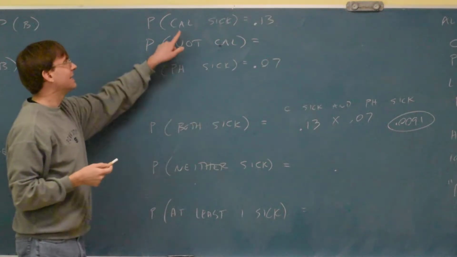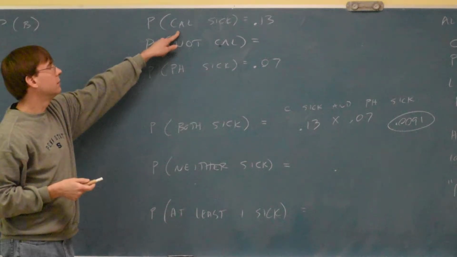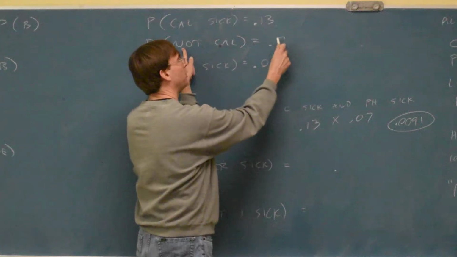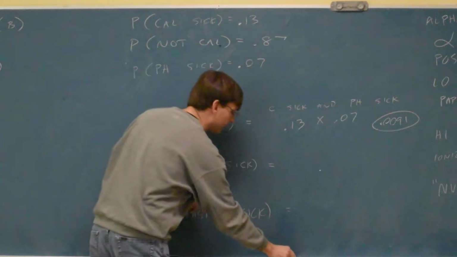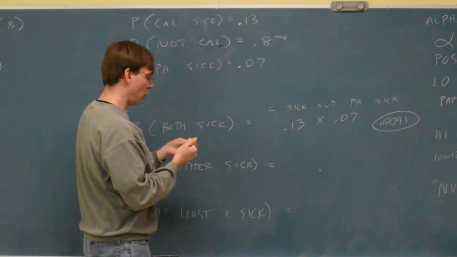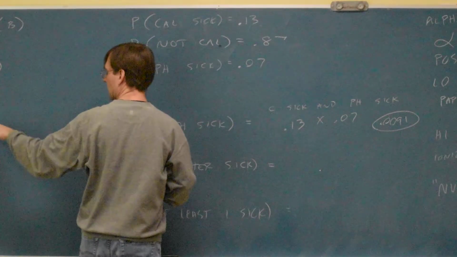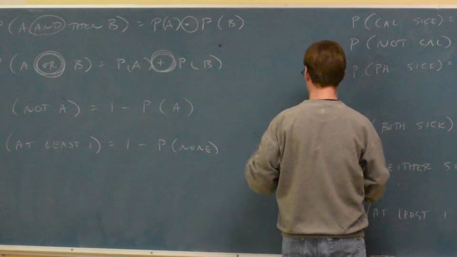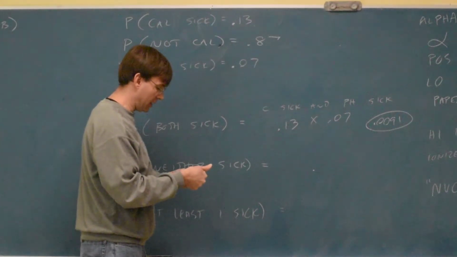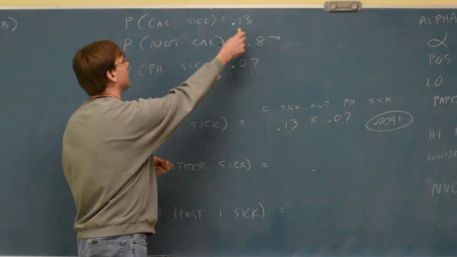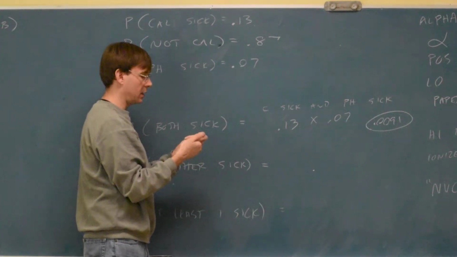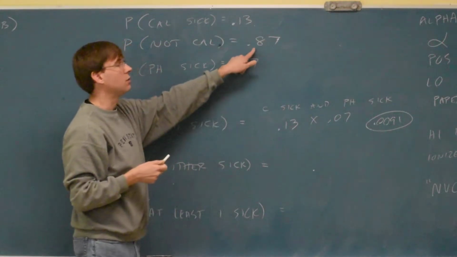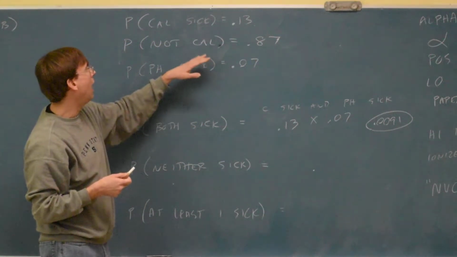If the chance that he is sick is 0.13, 13%, the chance he's not sick would be the other 87%, 0.87. I'm using the 1 minus rule from my left. If they give you the chance that something is happening, 1 minus that tells you the chance that it's not happening. So if he had a 0.13 chance that he was sick, 1 minus that, he has a 0.87, Sidney Crosby, chance of not being sick.